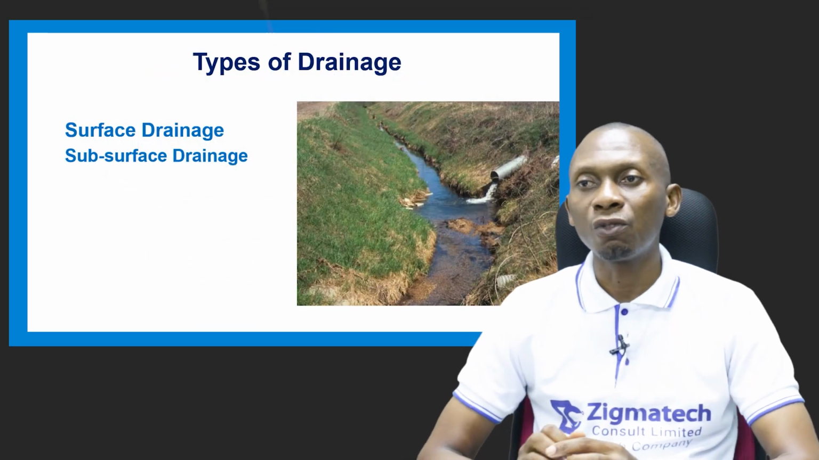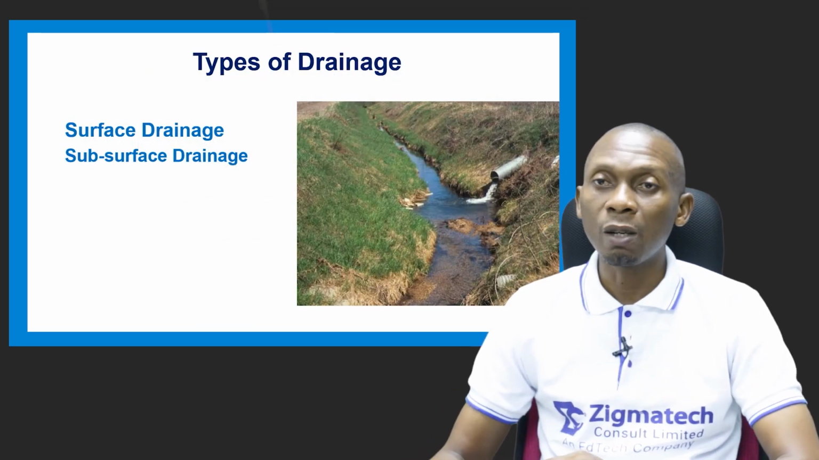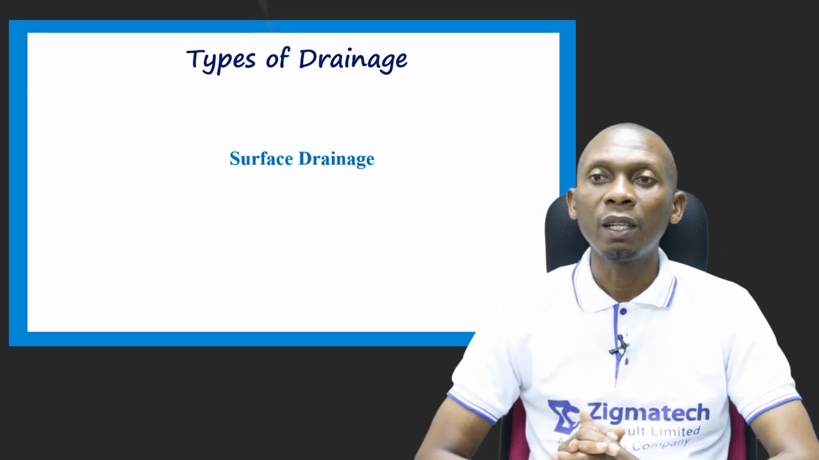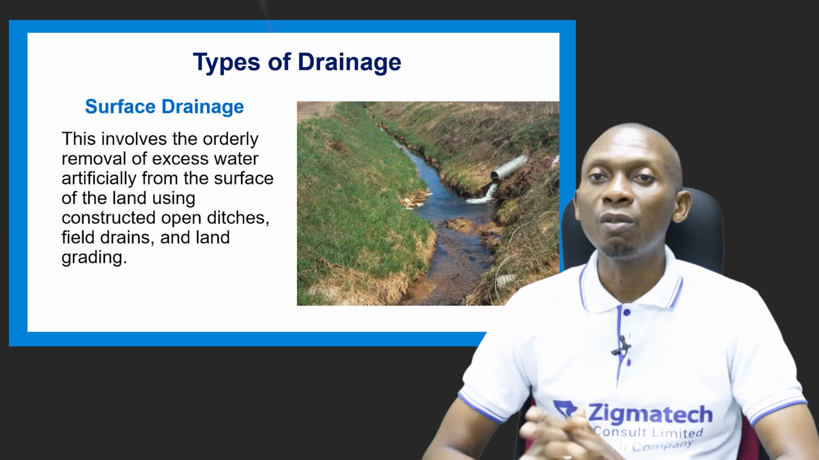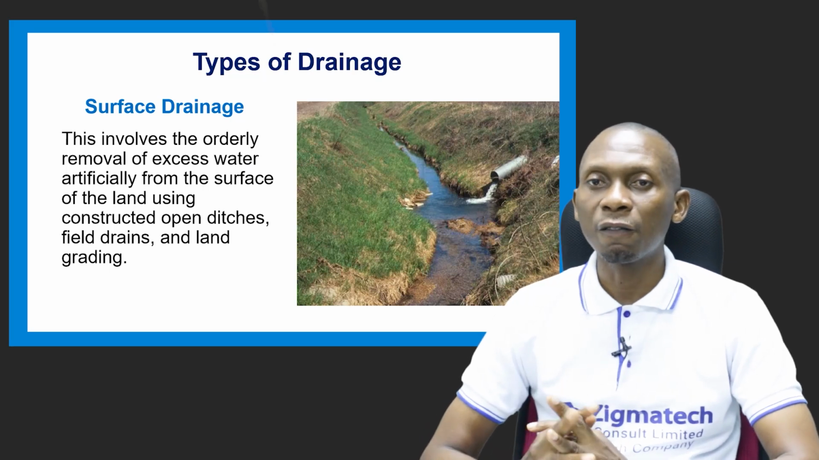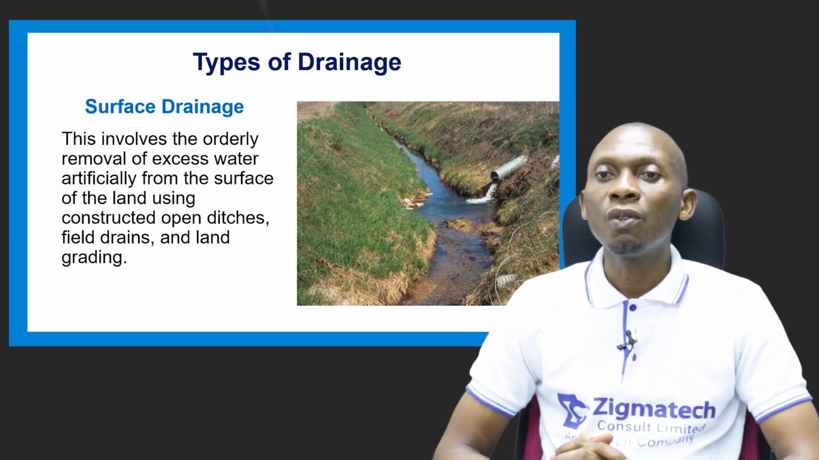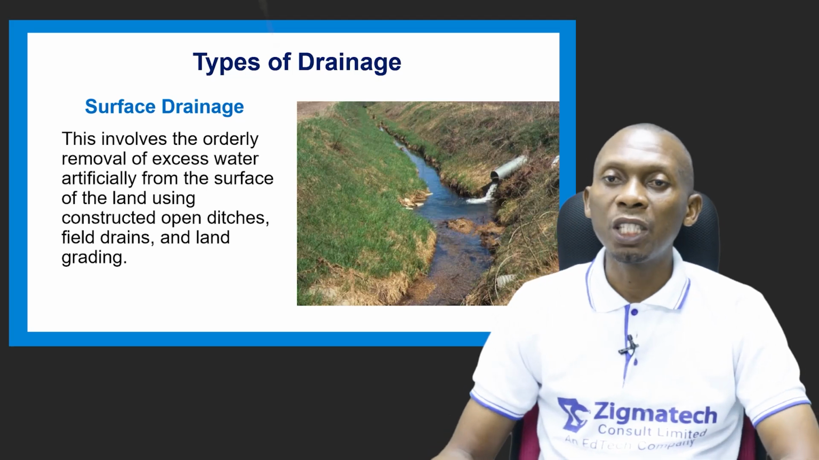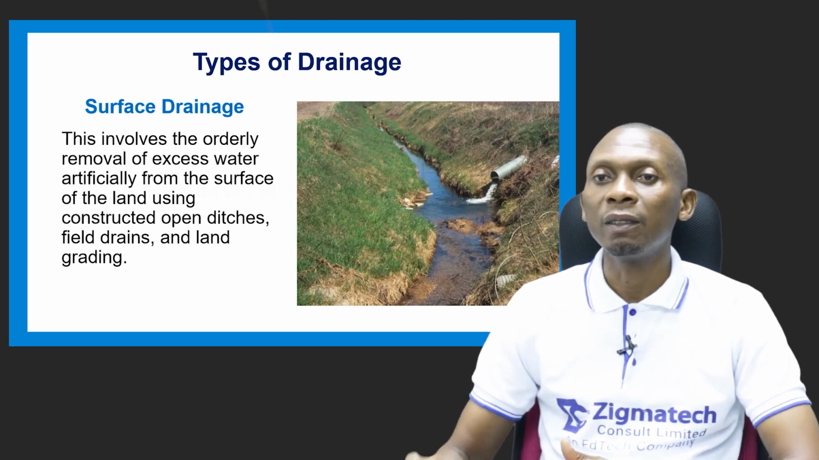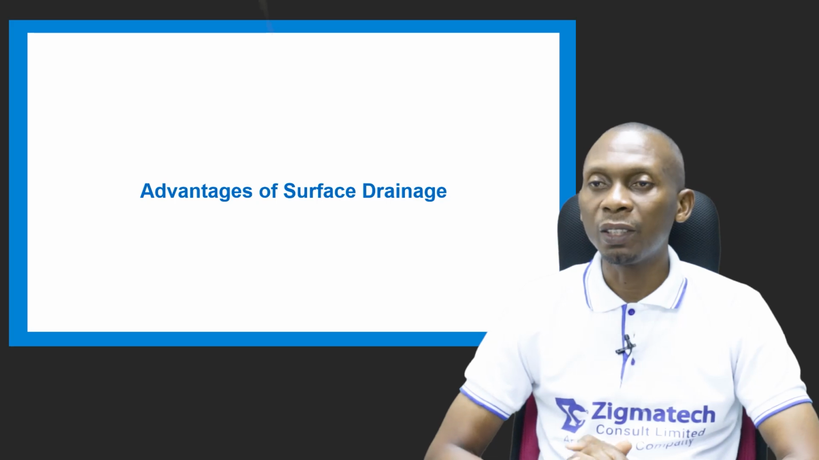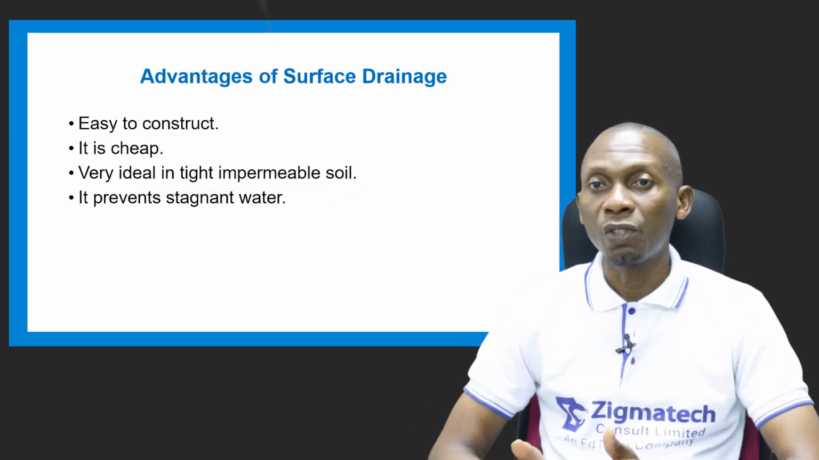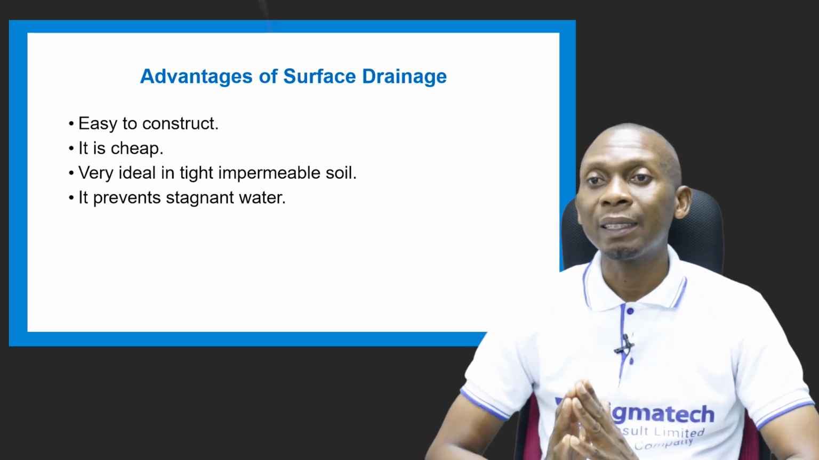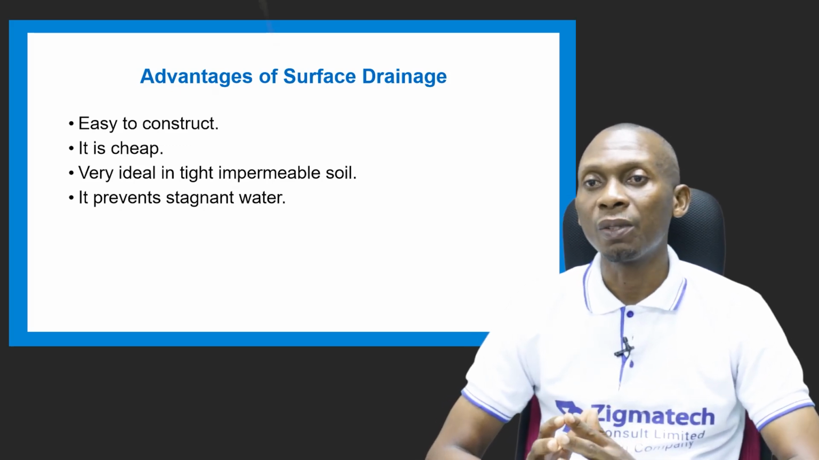Now let's look at the types of drainage. We have surface drainage and subsurface drainage. Now let's start with surface drainage. This involves the orderly removal of excess water artificially from the surface of the land using constructed open ditches, field drains, and land grading. What are the advantages of surface drainage? It's easy to construct, it is cheap, and very ideal in tight, impermeable soils.